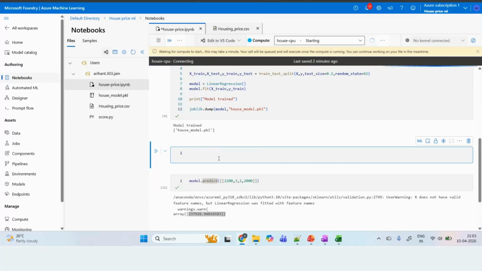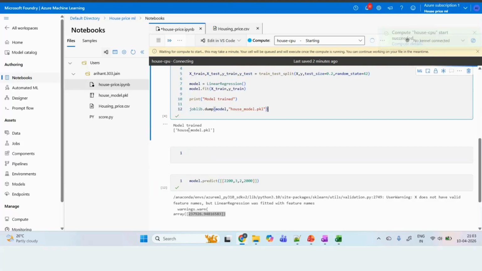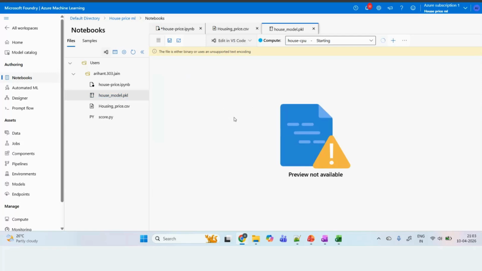This is your Jupyter notebook only, so whatever coding you want to do, you can do the coding here. Once you run this, this house model.pkl will start appearing here. So this is the pkl file which will be stored.